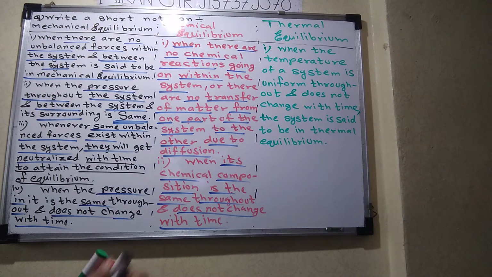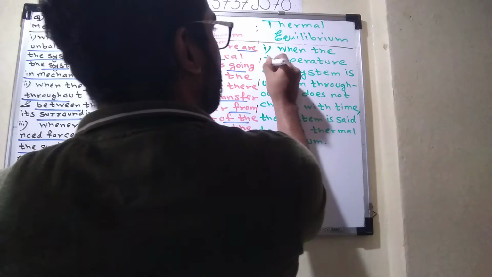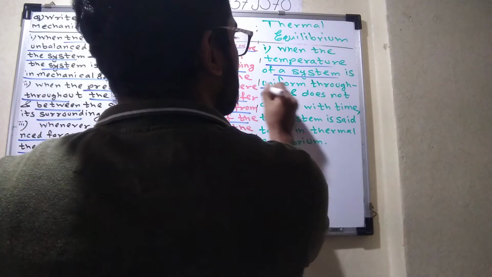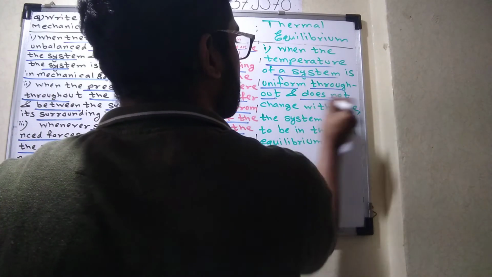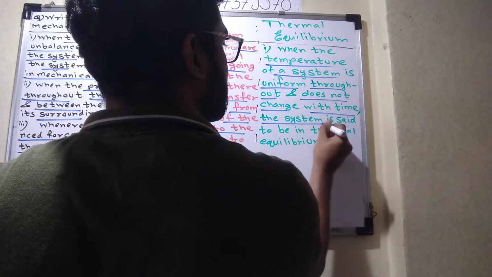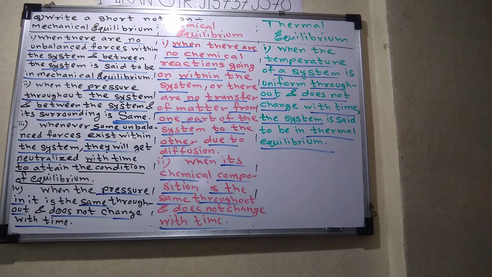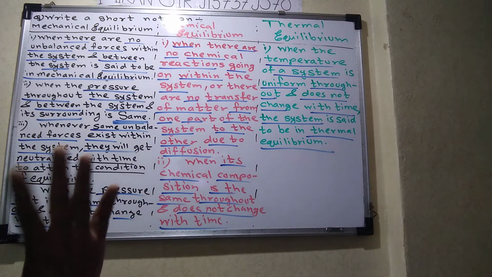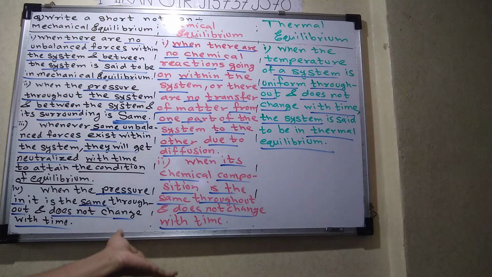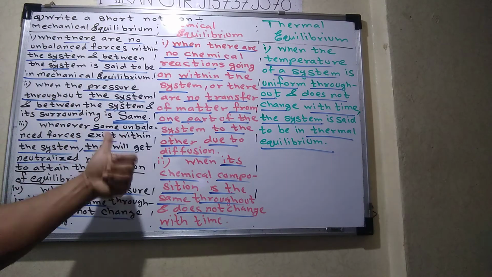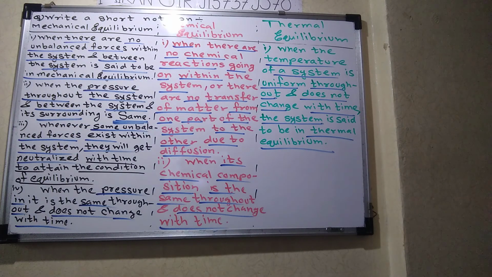So let me read: when the temperature of a system is uniform throughout and does not change with time, the system is said to be in thermal equilibrium. It's a very easy definition. The temperature of the system is uniform throughout and does not change with time, so it is said to be in thermal equilibrium. Hope you understood all three equilibriums.